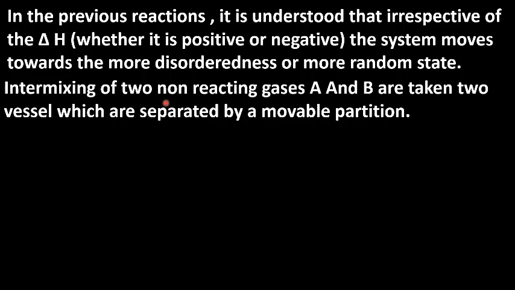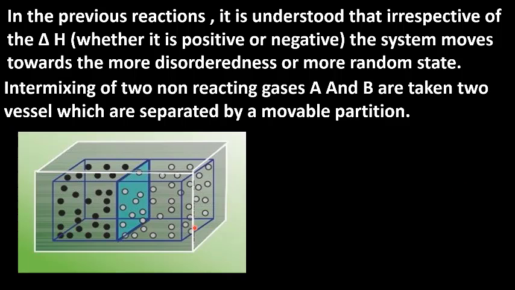Intermixing of two non-reacting gases. Now let us take one more example. Let us take a vessel having two non-reacting gases which are separated by a movable partition. So two non-reacting gases A and B are taken in two vessels which are separated by a movable partition. Here this is one type of gas and this is another type of gas, and they are separated by a movable partition.